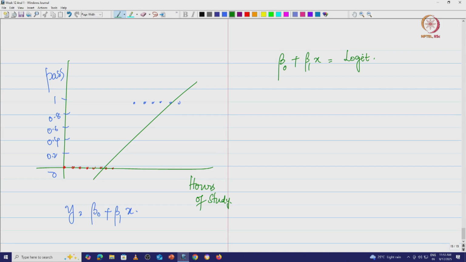So, what we say is positive logit implies pass, and we will come back to this in a minute. So, positive logit implies a pass, negative logit implies a fail.